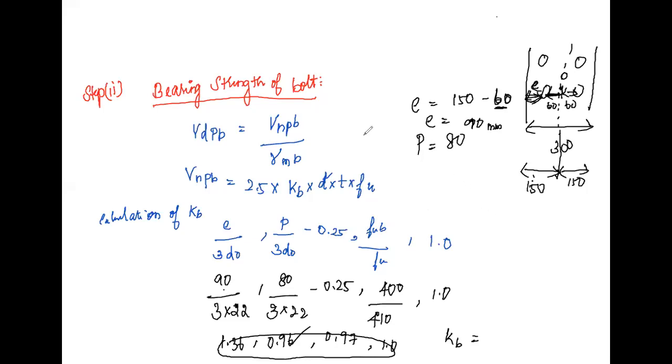Substitute this 149.56 kilonewton in this. What do we get? 149.56 divided by 1.25. So the answer is 119.64 kilonewton. The value for Vdpb is 119.64 kilonewton. Okay, let's move on to the next step.